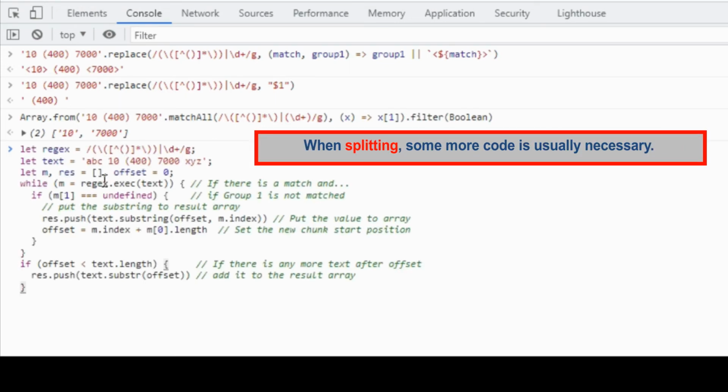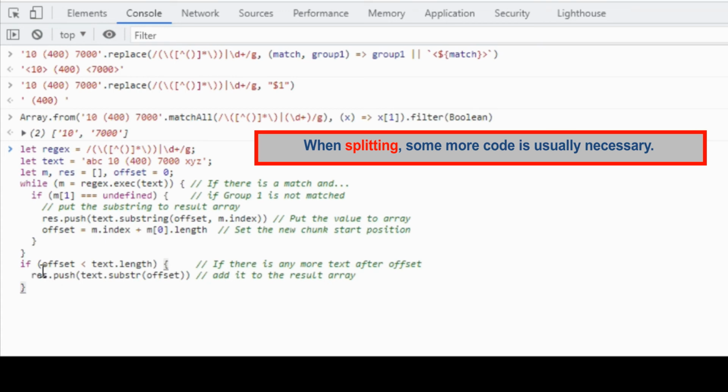For example, we can use this code. Here we define a regular expression that captures strings between parentheses into group 1 or matches one or more digits in any other contexts. Then we start matching. Once there is a match where group 1 didn't participate in the match, we push a substring of the input string into the resulting array, beginning with the offset that we update every time there is a match where group 1 didn't participate in the match.